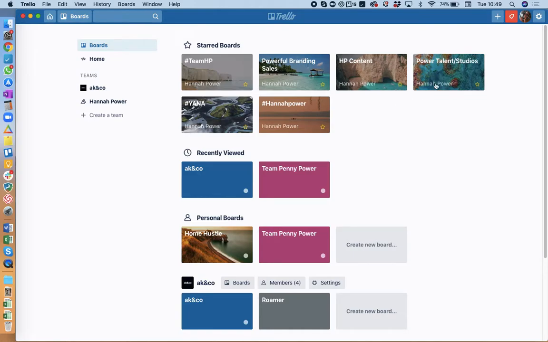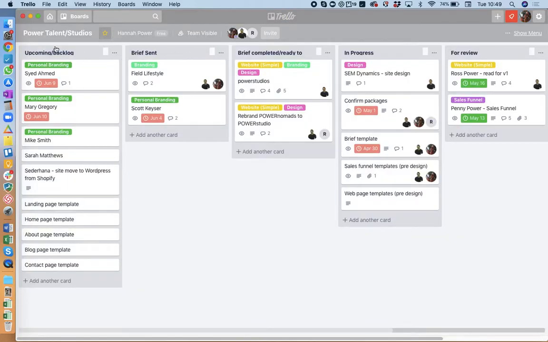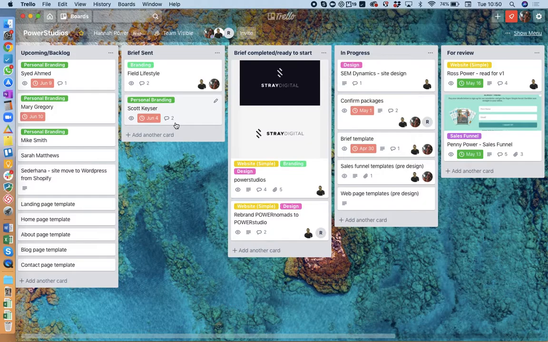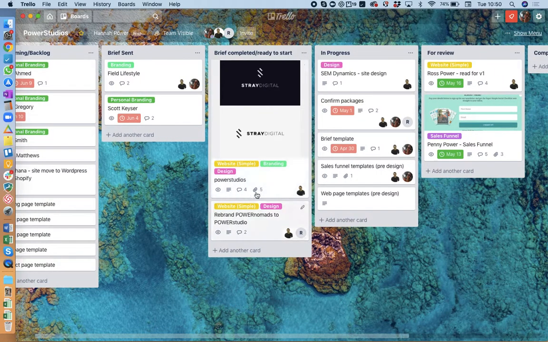The final one I'm going to show you is to manage my agency. So I have an agency, Power Studios it's called. So this is an agency which essentially builds branding stuff for businesses and for individuals for personal brands. So we have a backlog in here. These are things that are upcoming, briefs that have been sent, so people that are waiting to fill in briefs so we can create either websites or brands or whatever it might be. We've got briefs that are ready to be started, so that means that either my designer Chris or my developer Ralph will pick that up and turn that into whatever it needs to be.